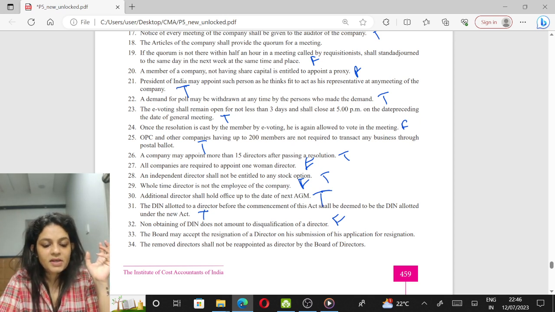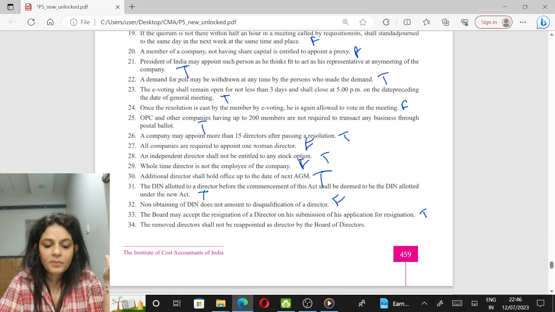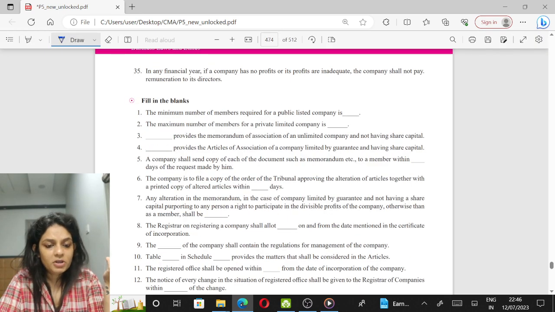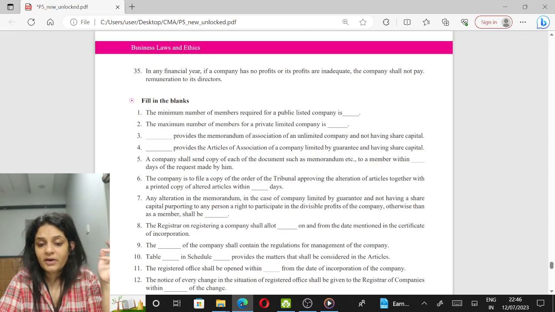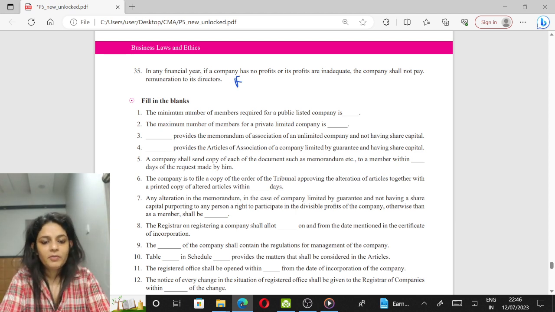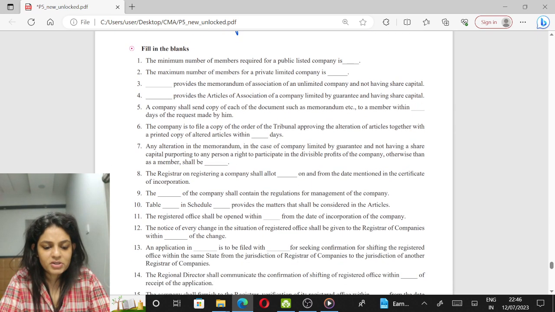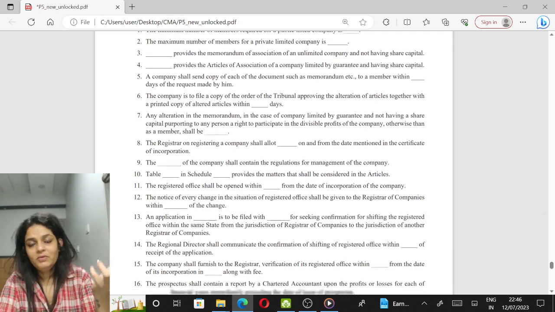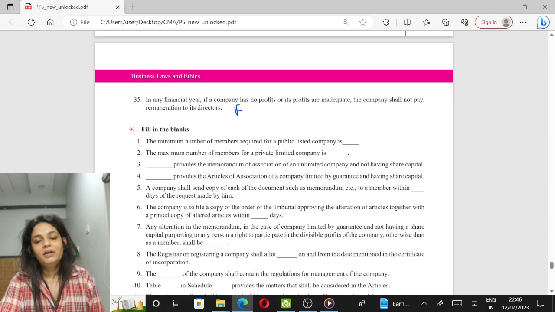The board may accept the resignation of a director on his submission of his application for resignation. Yes, the board has a right to accept the resignation of a director. The removed director shall not be reappointed. True. Once a director is removed, he will not be reappointed. In any financial year, if a company has no profits or its profits are inadequate, the company shall not pay remuneration. They have to pay remuneration, right? They have to pay remuneration. Just because there is a loss doesn't mean you will not pay remuneration to the directors.